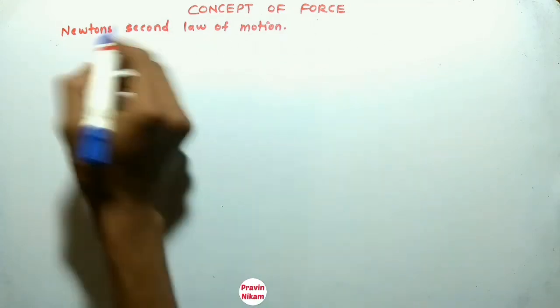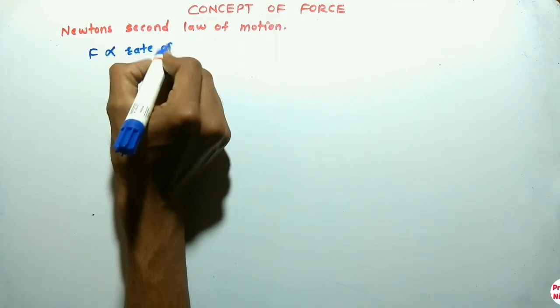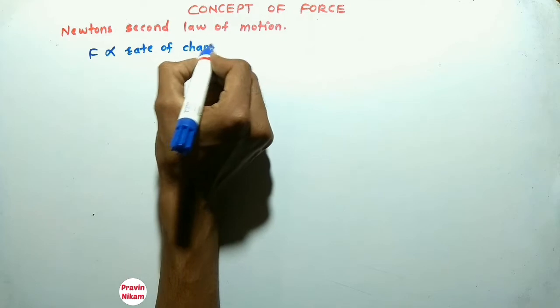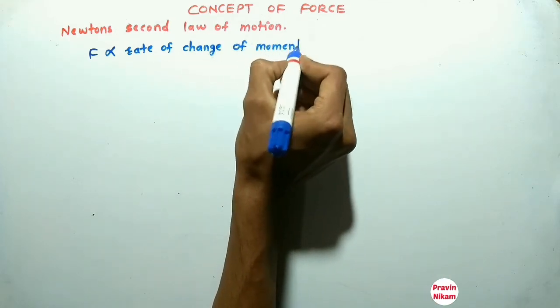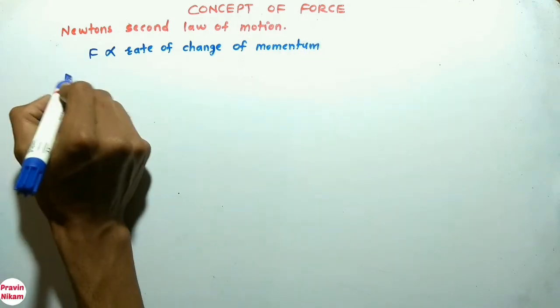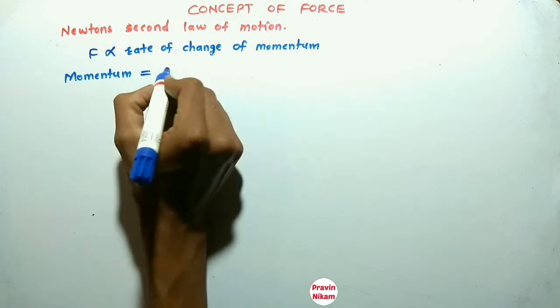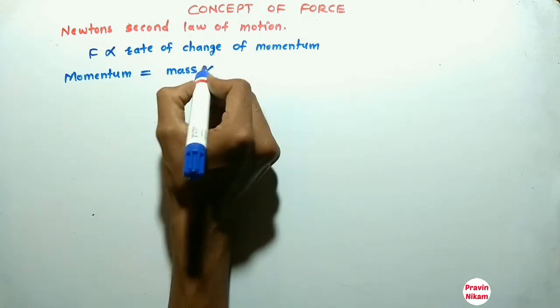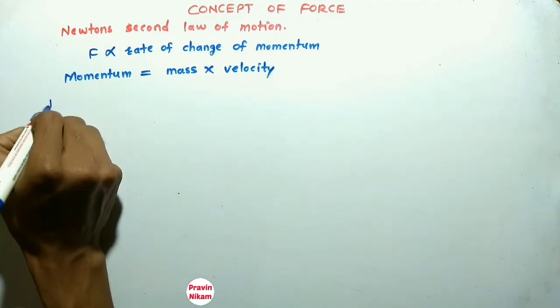So force is directly proportional to the rate of change of momentum. Now what is momentum? Momentum is mass into velocity.